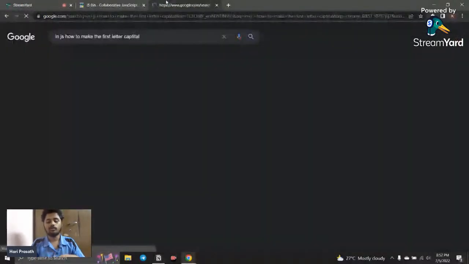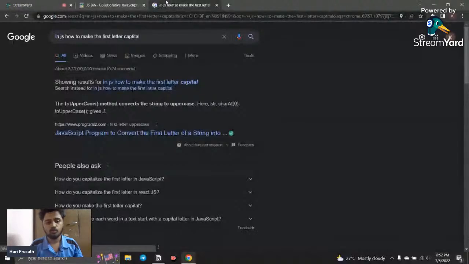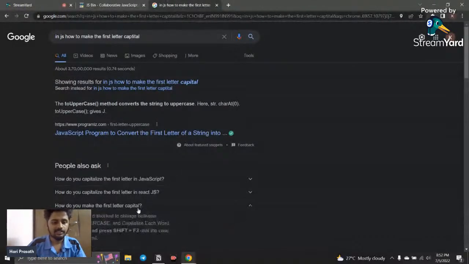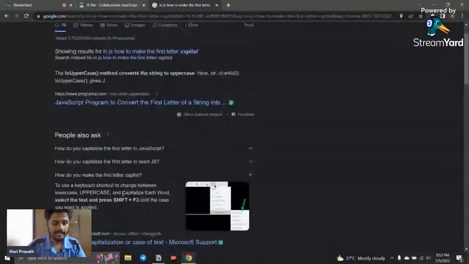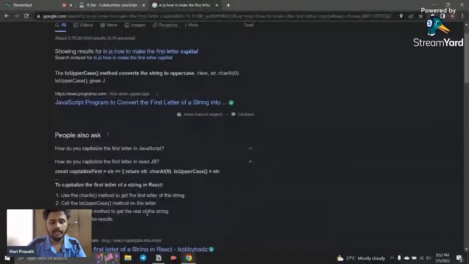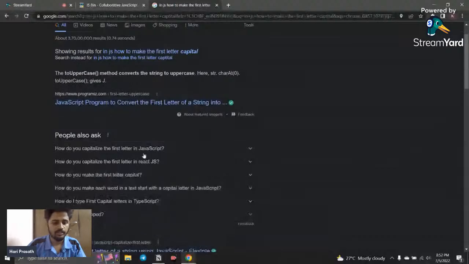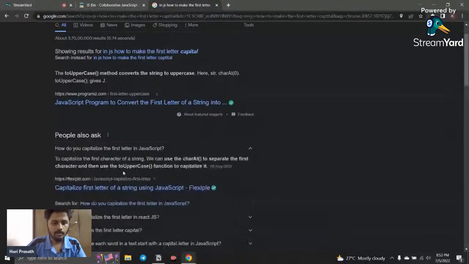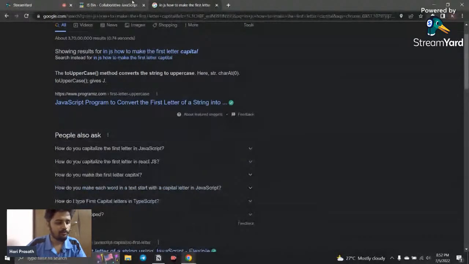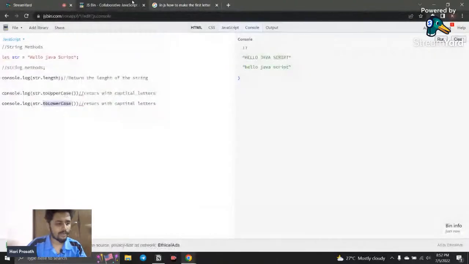There are so many functions available, and by using this you can identify which one to use. I think around 25 to 26 methods are available inbuilt in JavaScript.